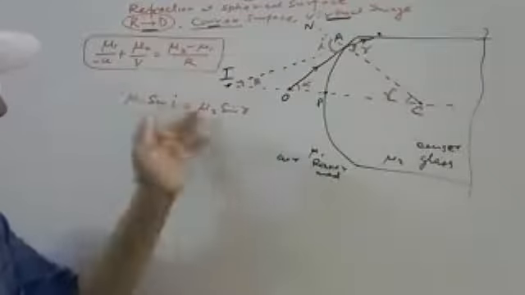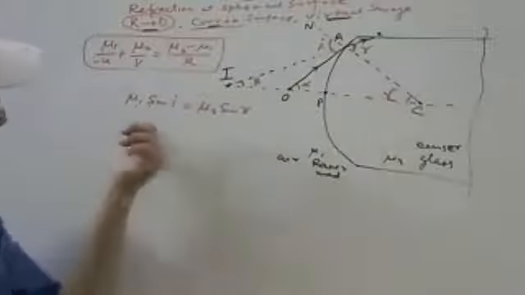Whenever we are moving from rarer to denser medium, there is no problem. But confusion may come when writing this in the formula or in cross multiplication. There will be no doubt: mu1 sin I.